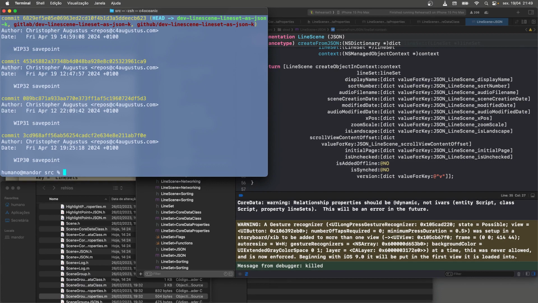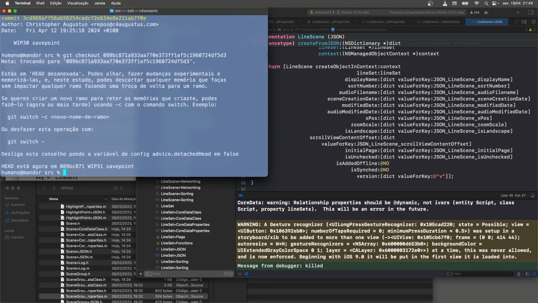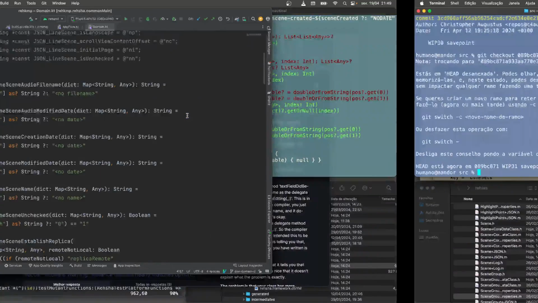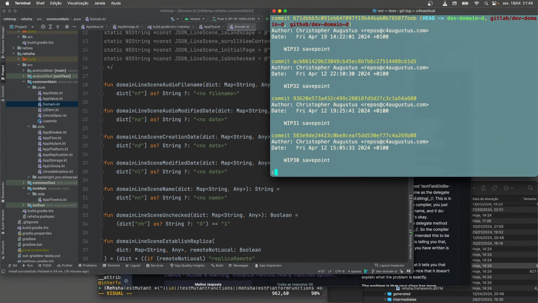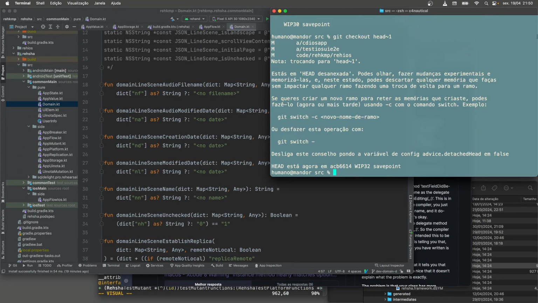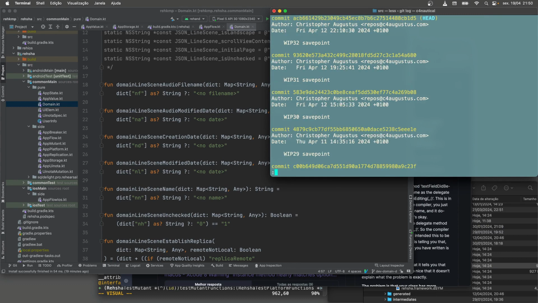So I'm going to check that out. I'm just going to return us to where we were before today's task. And I can do the same thing on the Android side. I think I made only 1 save point for today. Yeah, there it is. Okay, so I can do a git checkout HEAD 1. Okay, so now we're here.